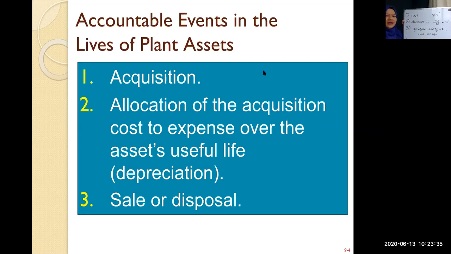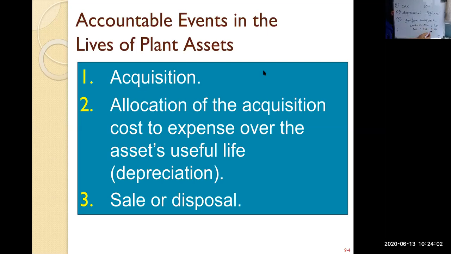If it's 10,000 per year and you have claimed depreciation for 4 years, your accumulated depreciation is 10 plus 10 plus 10 plus 10, so 40. Cost is still 100, so 100 minus 40 means the book value of the asset is 60.